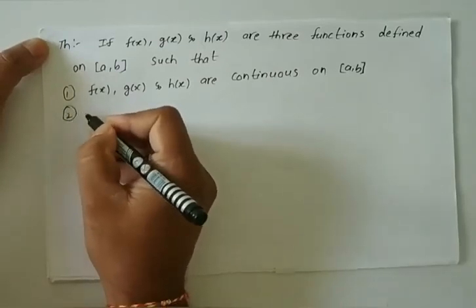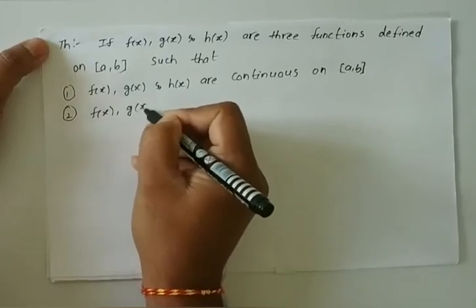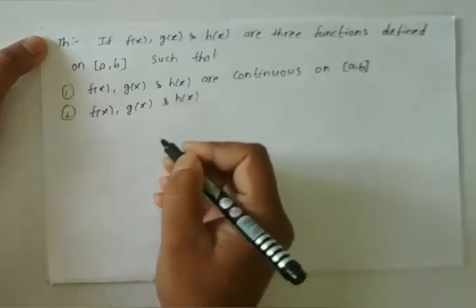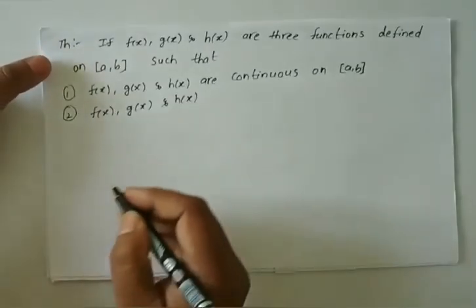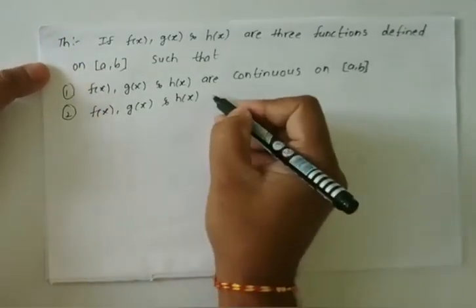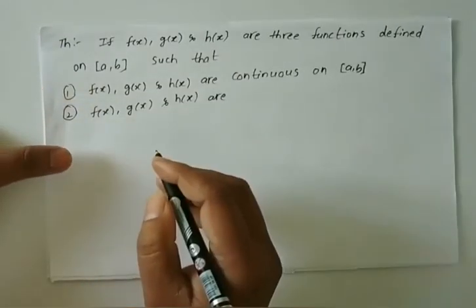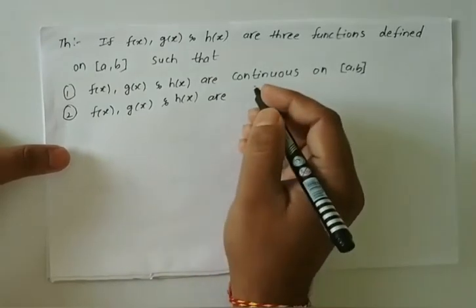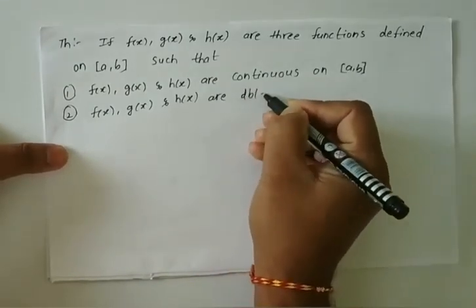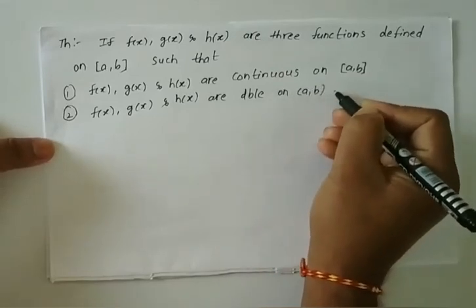Second one, f of x, g of x and h of x are differentiable on open interval a comma b.